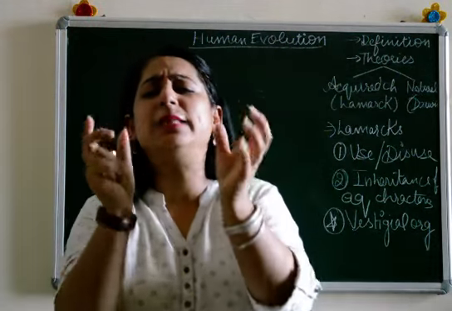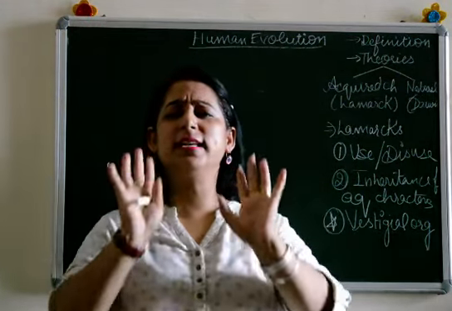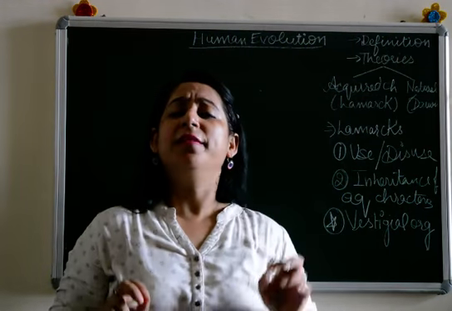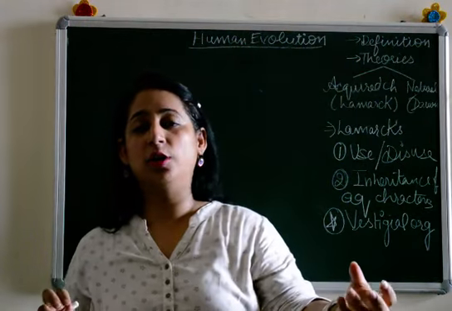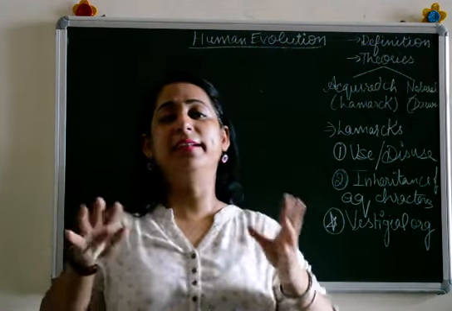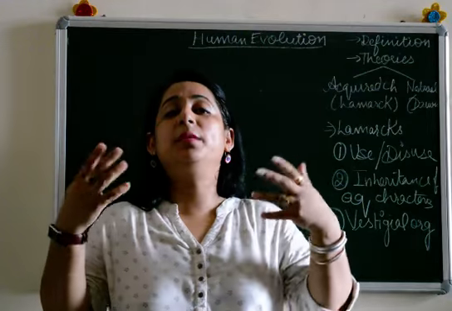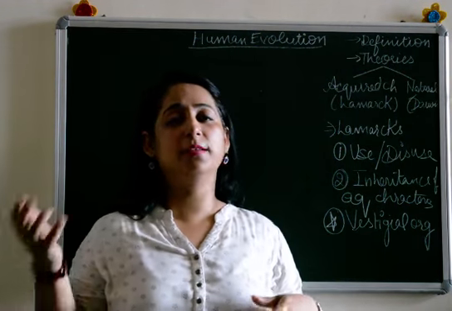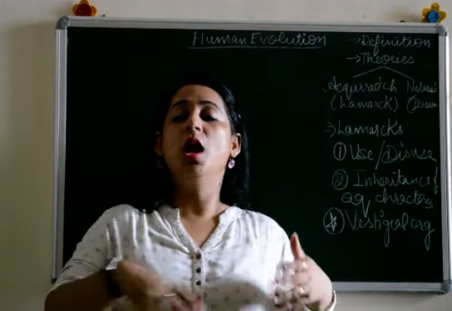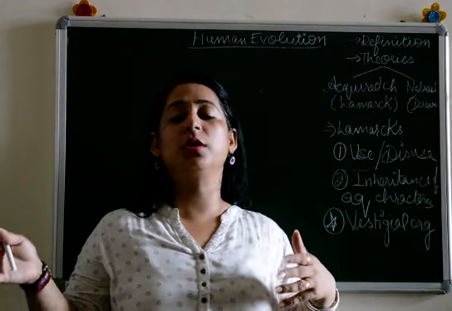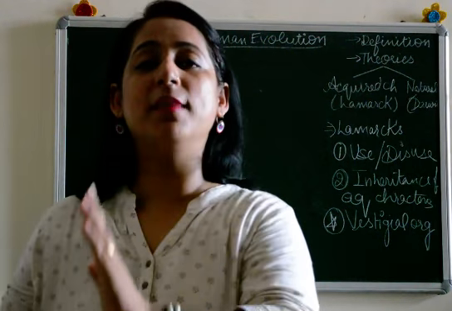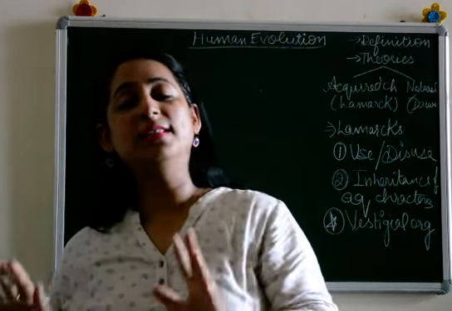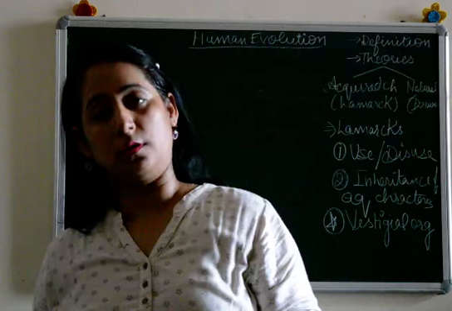If I explain in simple language, it says how a small unicellular organism divided and redivided and became a multicellular organism, and what the gradual changes were which made them the present man, or the present organisms on the surface of Earth.